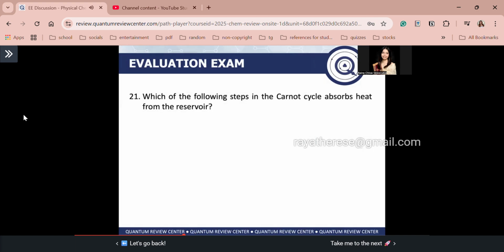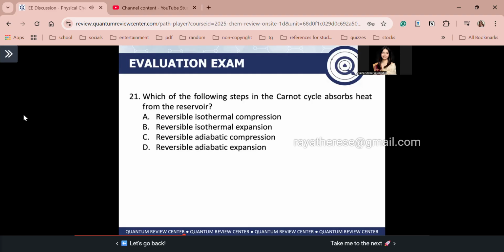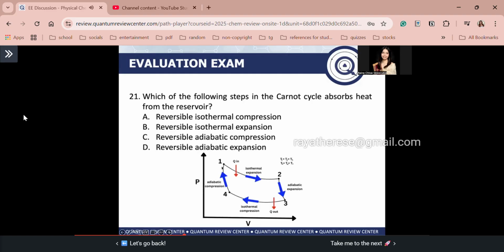Next, number 21. Which of the following steps in the Carnot cycle absorbs heat from the reservoir? Recall that step 1 is isothermal expansion. The first step in your Carnot cycle is that the system or the gas absorbs heat, Q in, and that occurs upon isothermal expansion. When your gas absorbs heat, it expands. That isothermal expansion is proof that work is produced. So the Carnot cycle is a good theoretical basis for how Carnot engines work. A Carnot engine has to absorb heat, and that heat is used to produce work. The proof that work is produced is the expansion of your system. So the answer is letter B, reversible isothermal expansion. Q in here.